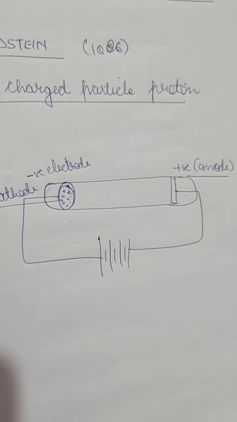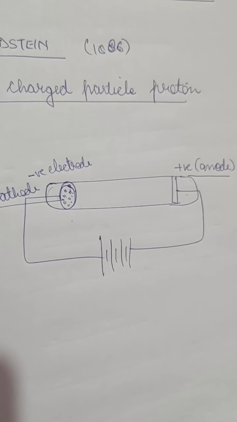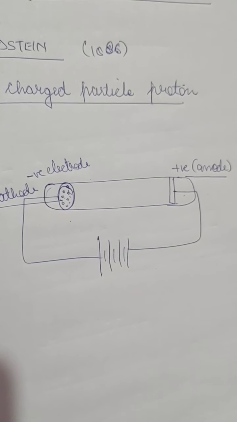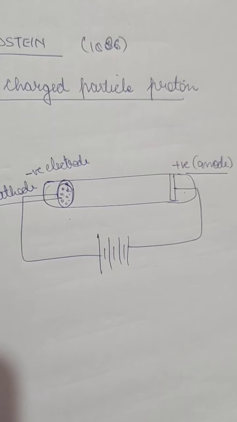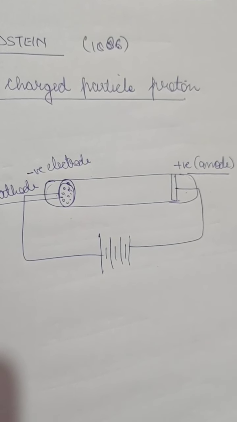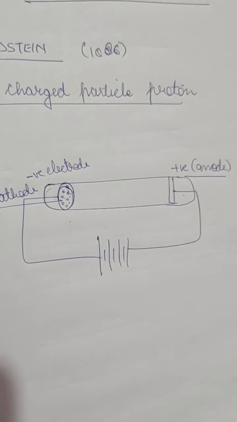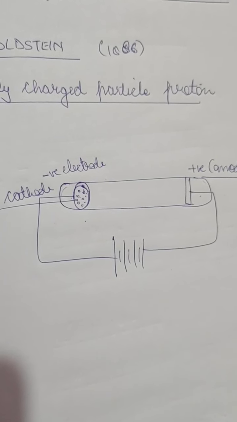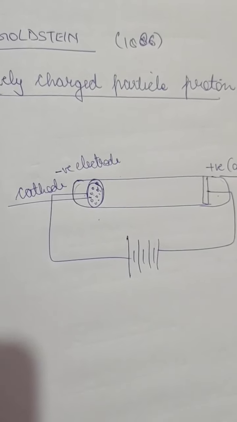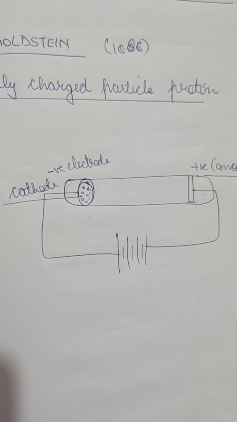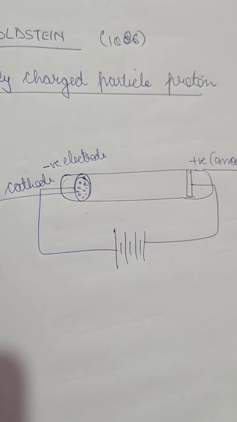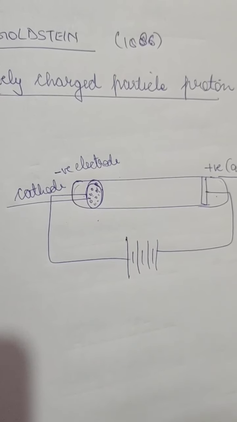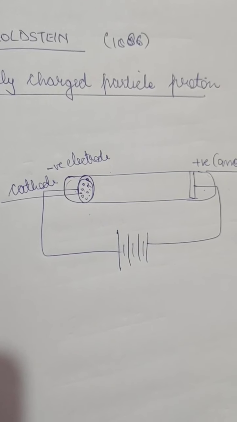Different gases contain different positively charged particles, so they have different masses and different charges. Because an electron does not have any significant mass but a proton has mass, hydrogen gas is the lightest gas and the hydrogen atom is the lightest atom, we know that. So the positive particles obtained from hydrogen gas are the lightest and have the smallest charge.